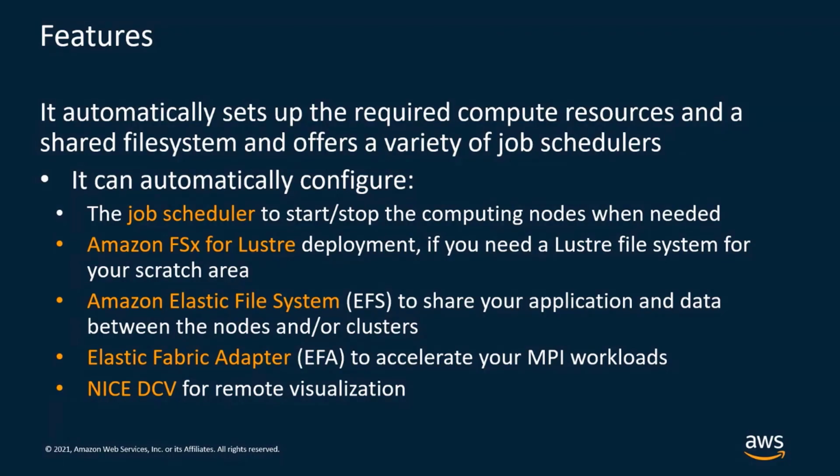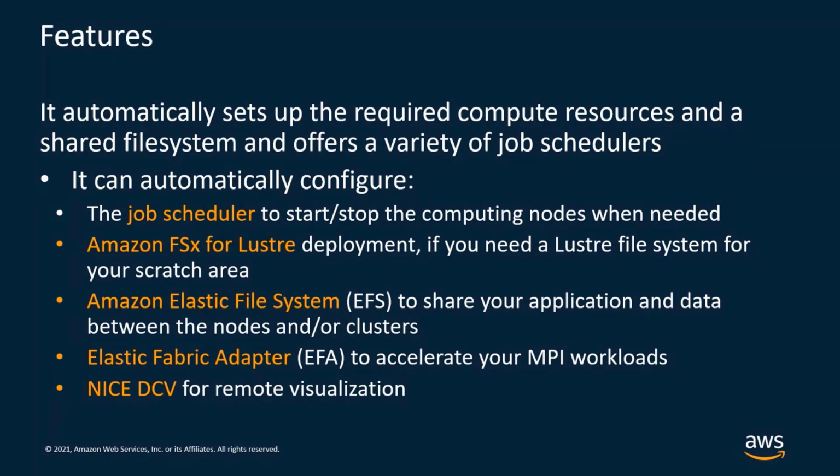Parallel Cluster can also automatically deploy and configure Elastic Fabric Adapter, or EFA. EFA is a virtual network device that you can attach to your computing nodes to reduce the network latency and so to accelerate your MPI workloads. So it's very important to use EFA if you need to run MPI jobs and if you want to scale to hundreds or thousands of cores.